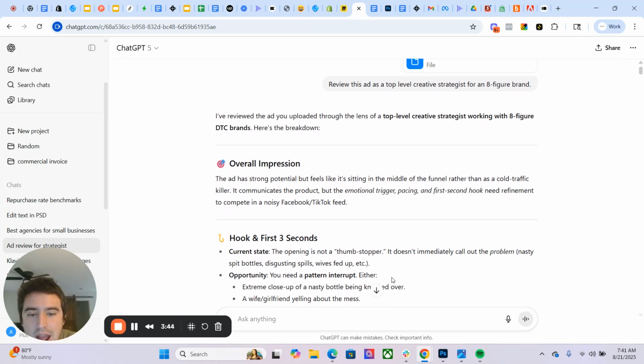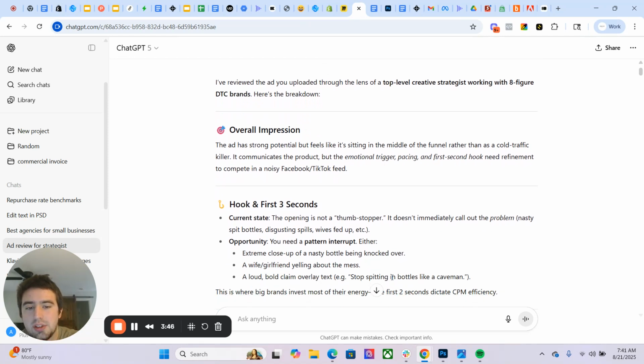And then it says you need a pattern interrupt. Very interesting. We're not going to go through all the feedback for this specific ad. I'll go down to a script that I have, but I want to show you some of what it's showing for this ad. So, hook in the first 3 seconds, the current state: the opening is not a thumb stopper. The opportunity is a pattern interrupt, either an extreme close-up of a nasty bottle being knocked over for this brand, right?